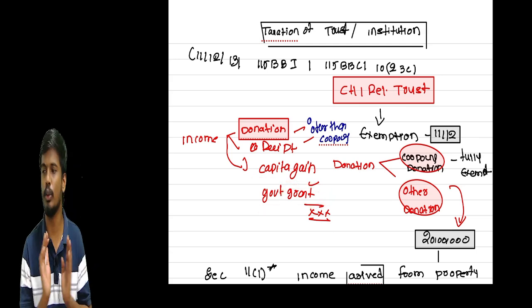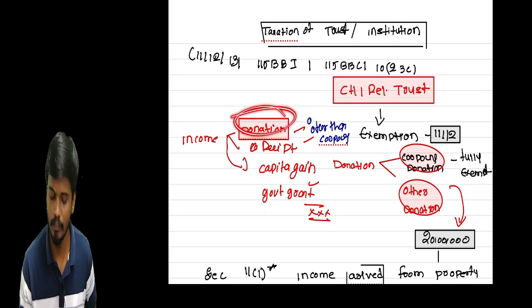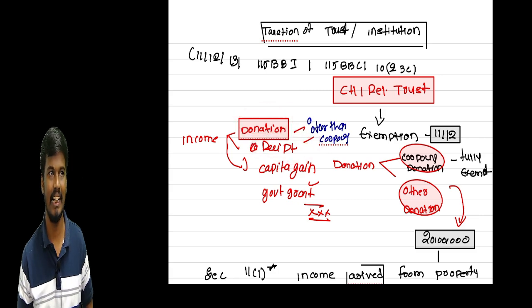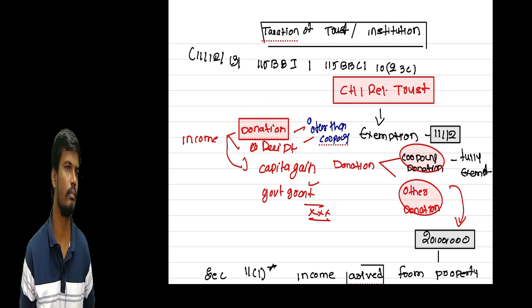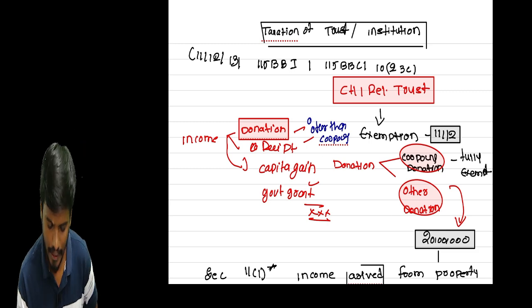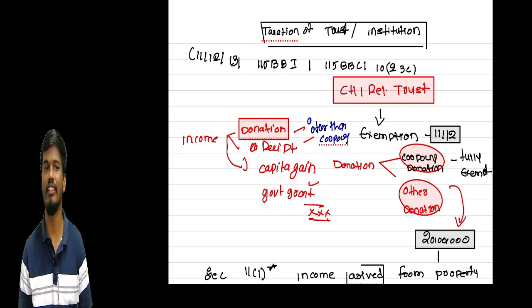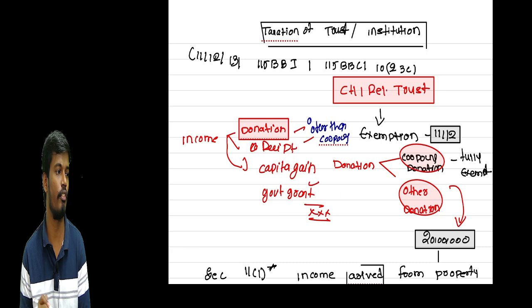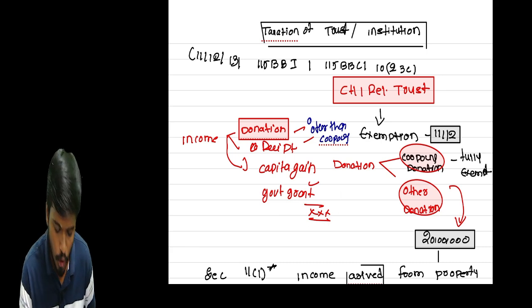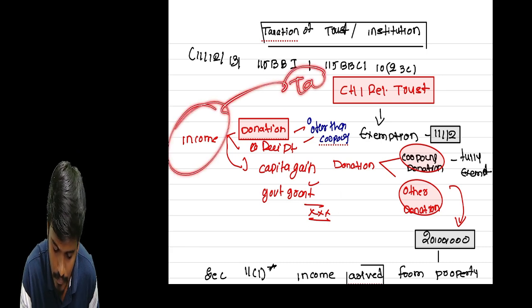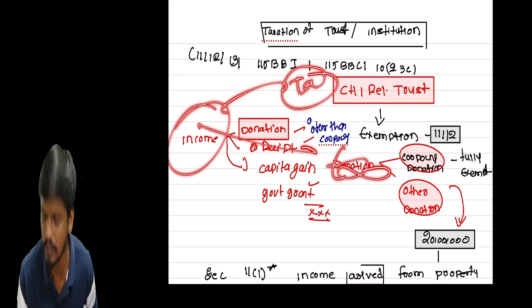So what are the main sources of income for the trust, sir? Donations, receipts from doing business, capital gains on sale of properties, and any grants given by the government. All these are treated as income of the charitable trust. So how much income is taxable under the income tax, and how much is exempt? That is our main agenda.